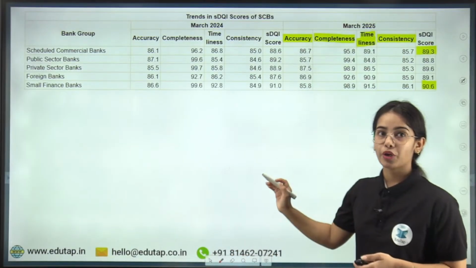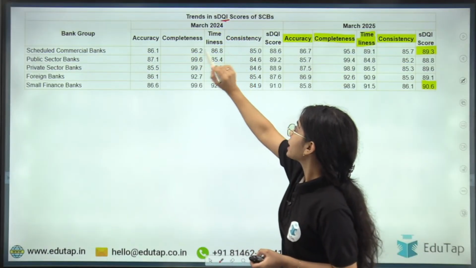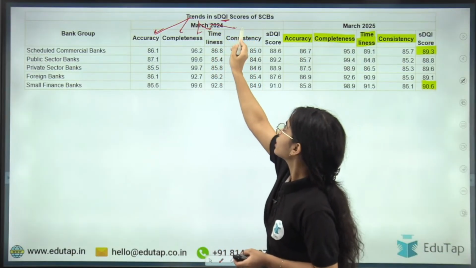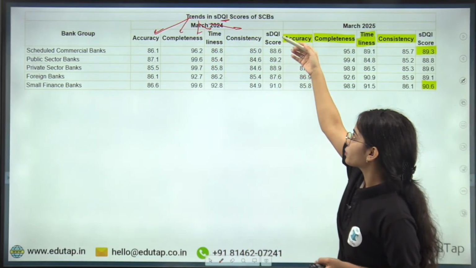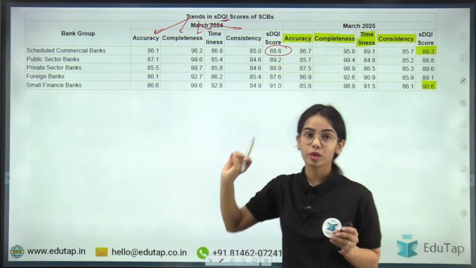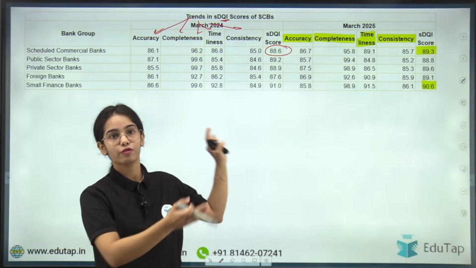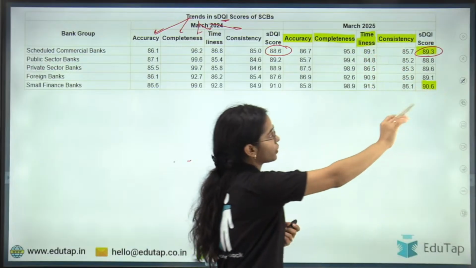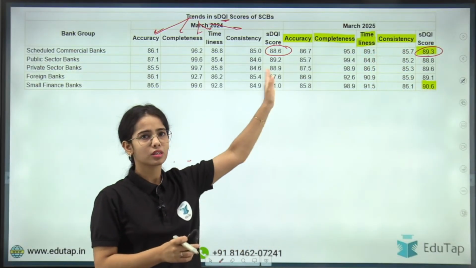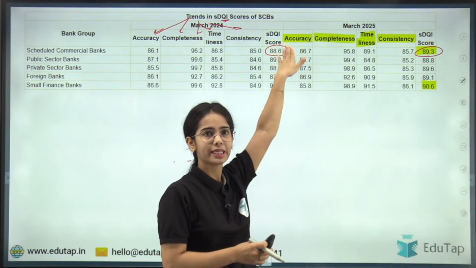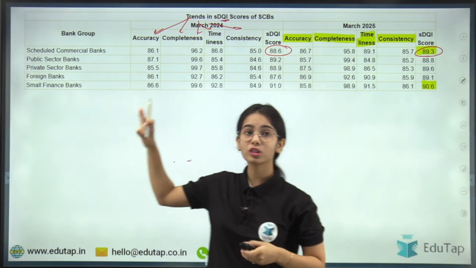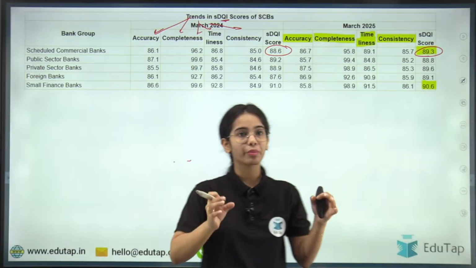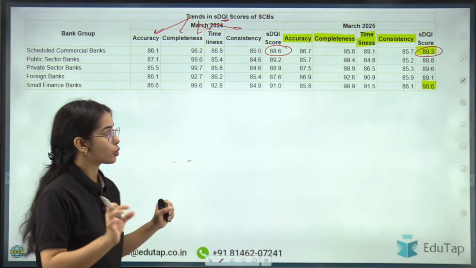So now coming to the data points. The supervisory data quality index sees the data quality through these four dimensions, okay. This supervisory data quality index for the scheduled commercial banks was 88.6 for March 2024. That has increased to 89.3 for March 2025, okay. So majorly you have to remember the complete data points, the supervisory data quality index scores, rather than remembering all the subcategories or all the dimensions data. That is not possible to remember. So just remember the main supervisory data quality index score, okay.